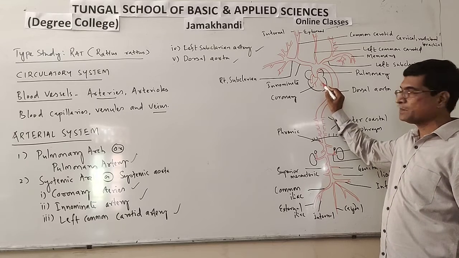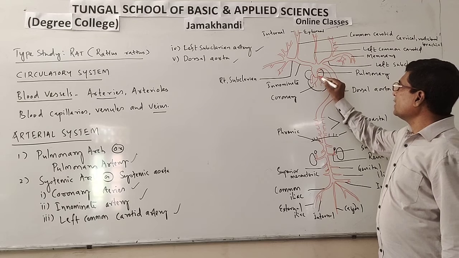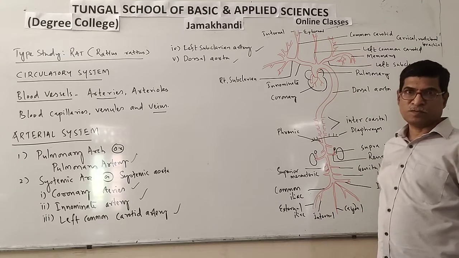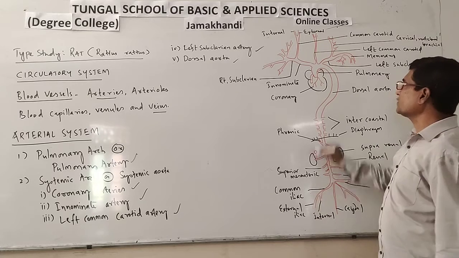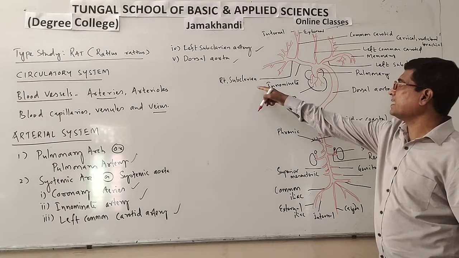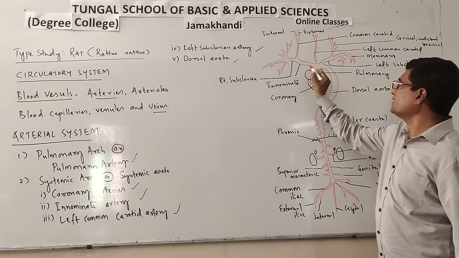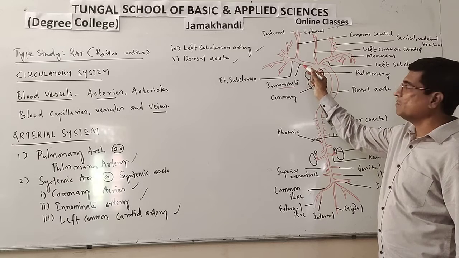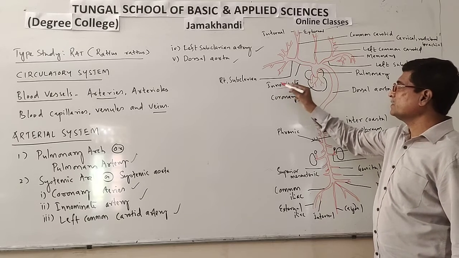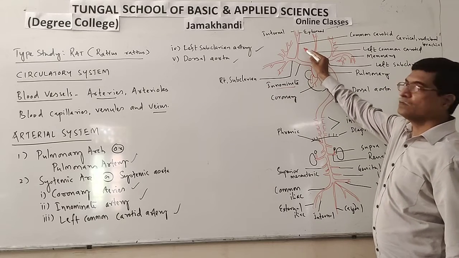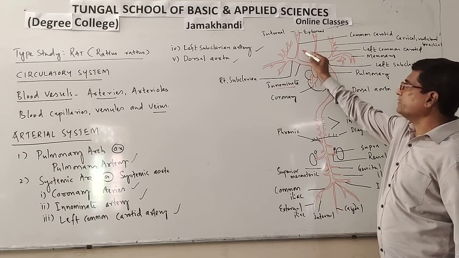Now as it moves forward, the systemic arch gives off branches. The innominate artery further divides into the right subclavian and the right common carotid.